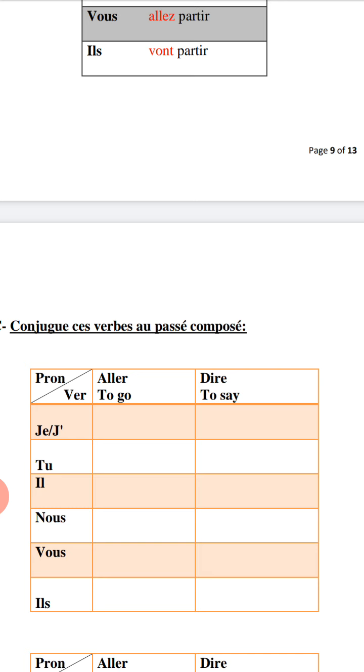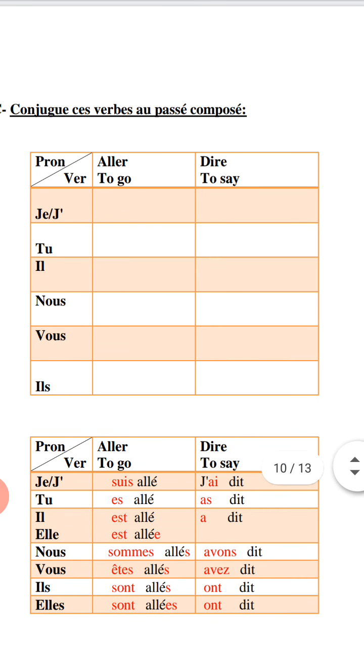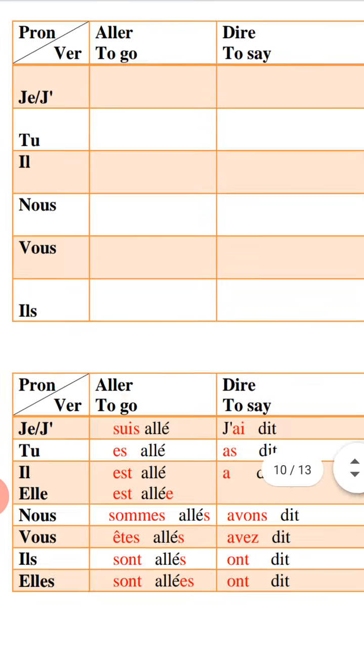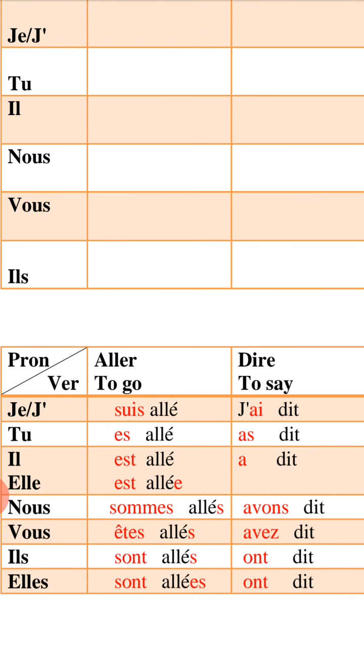Here I have je and j', as we mentioned before. Verbe aller au passé composé avec être. So you should write before verbe être comme auxiliaire, like auxiliary. Je, not j'. So I will say, je suis allé, I went.